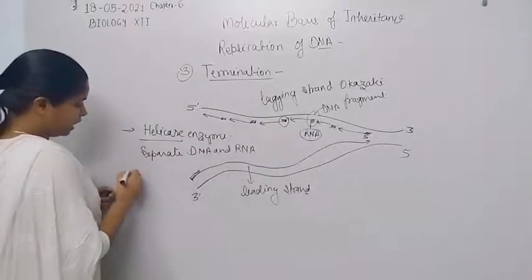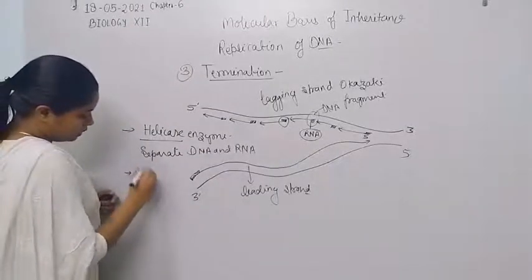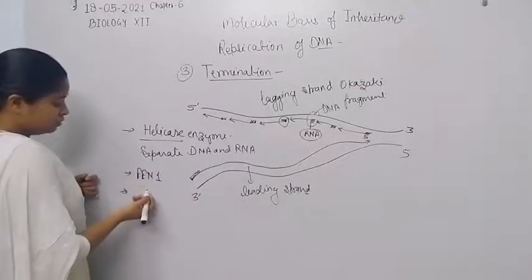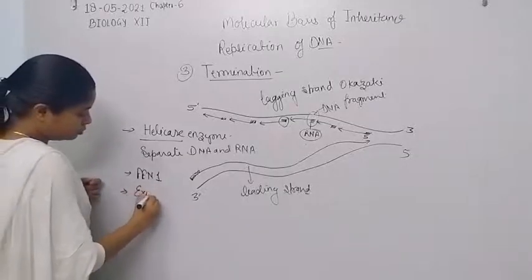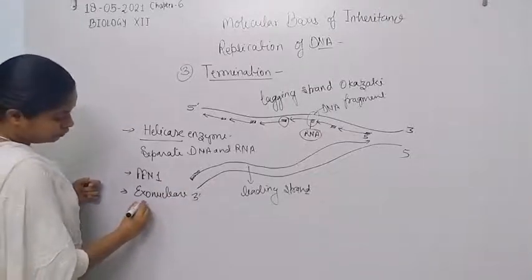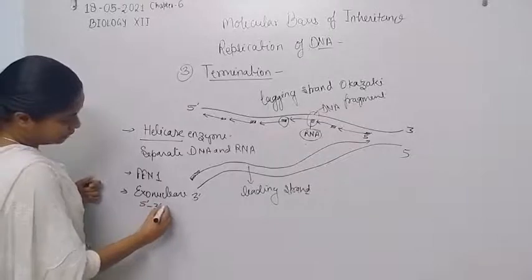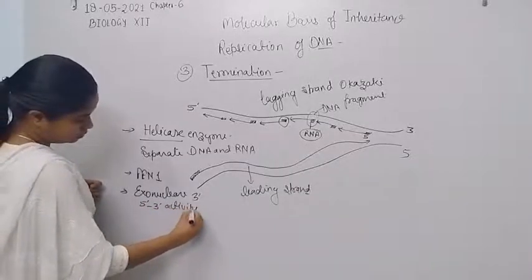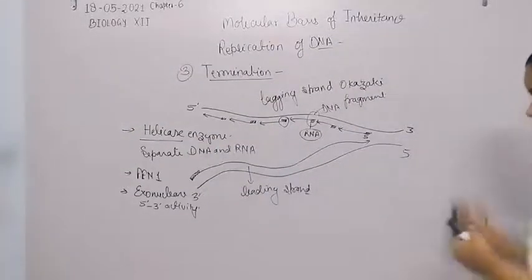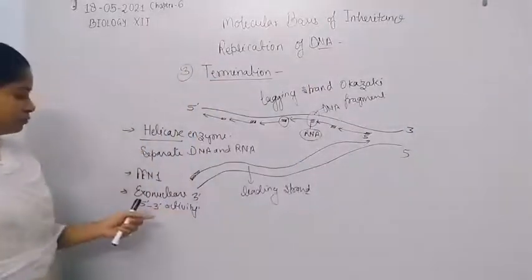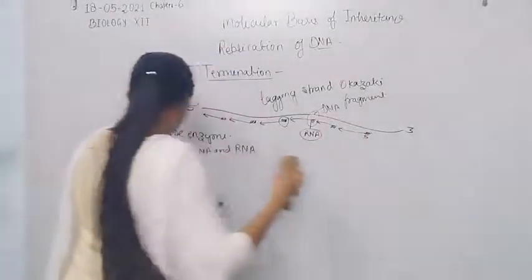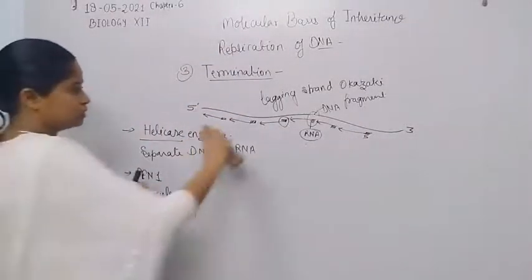The two enzymes are FEN first, and the second enzyme is exonuclease with 5' to 3' activity. What actually do these enzymes do?